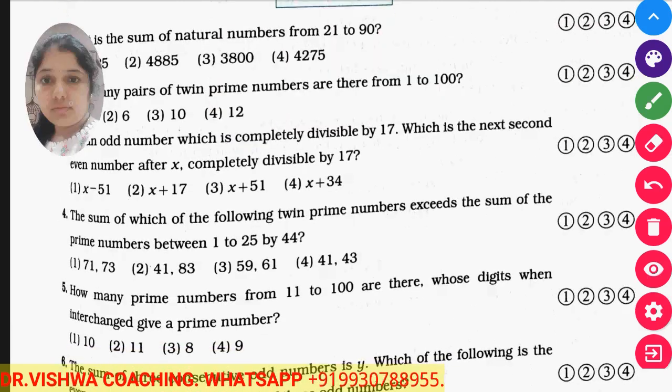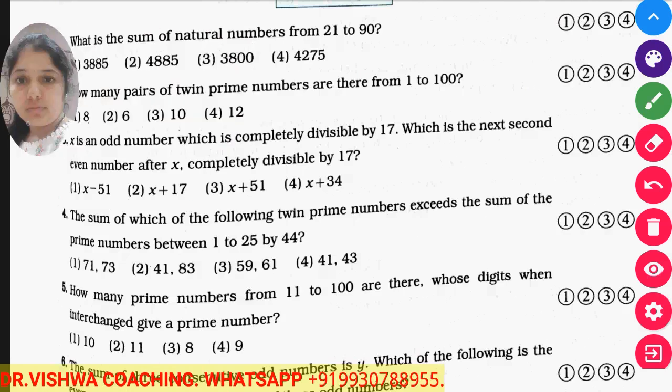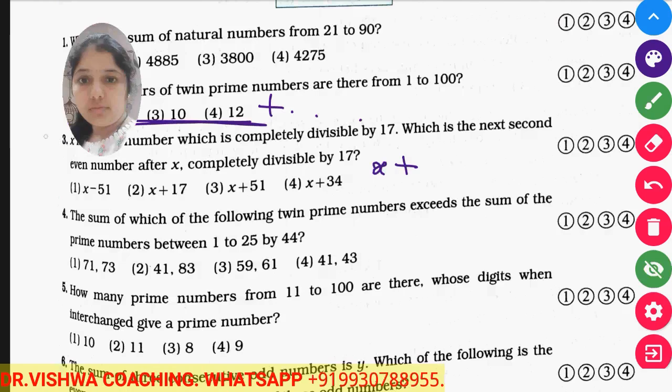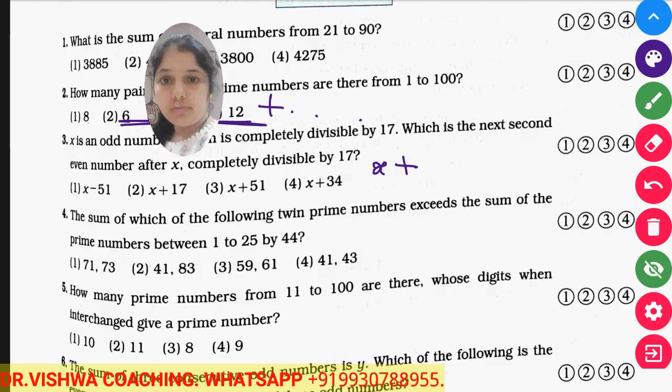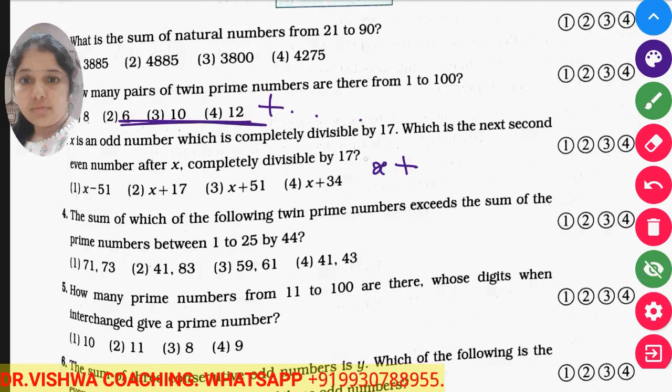Using that formula we can find the next even number after the odd number. So what was the formula? The given number is x only, x is an odd number. We have to find the number which is next to x and which is even.